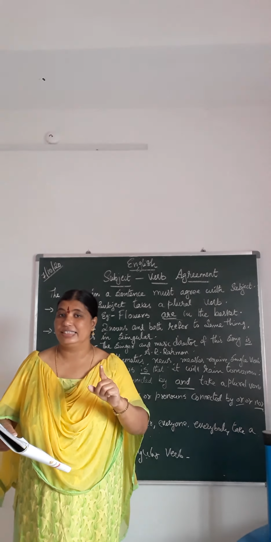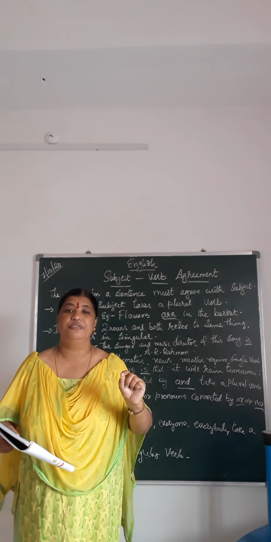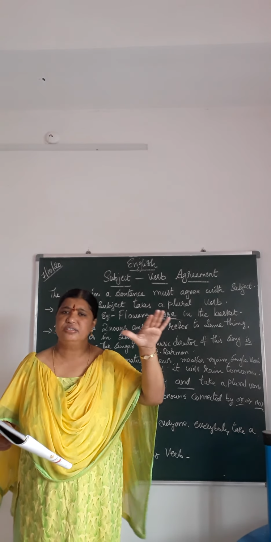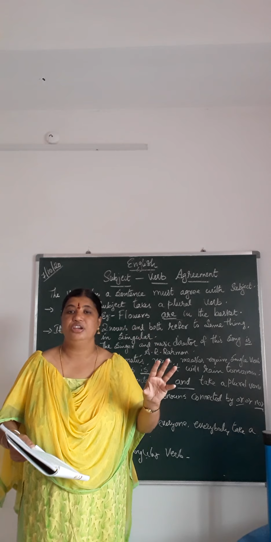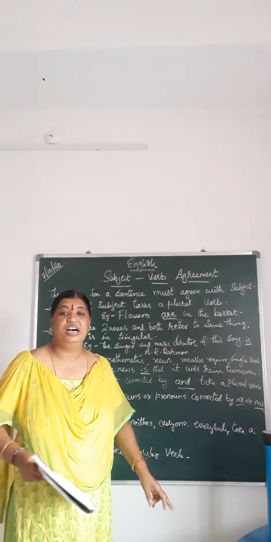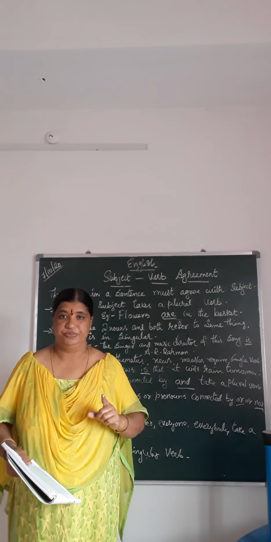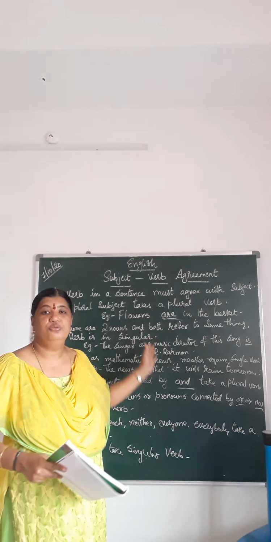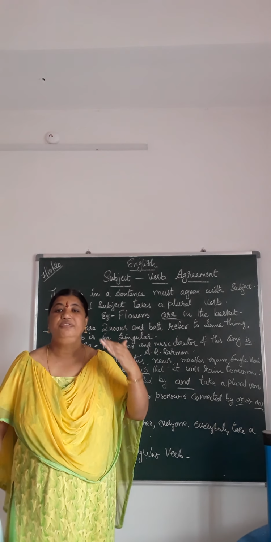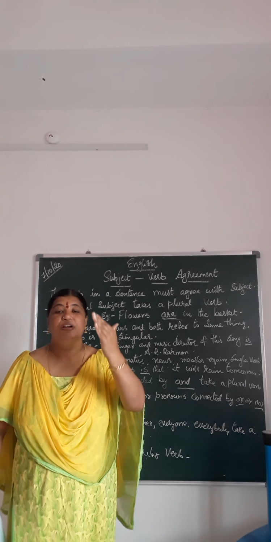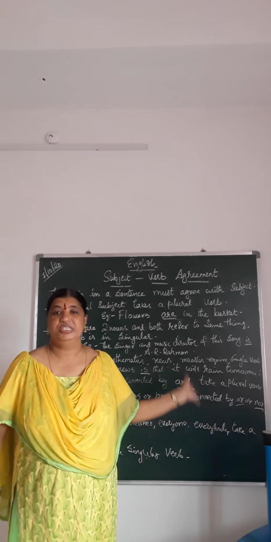Pile of clothes means many clothes, but it is a collective noun, so it should have a singular verb. Yes children, right? So this is what subject-verb agreements are: how we attach a subject and a verb following certain rules. Hope you must have understood.